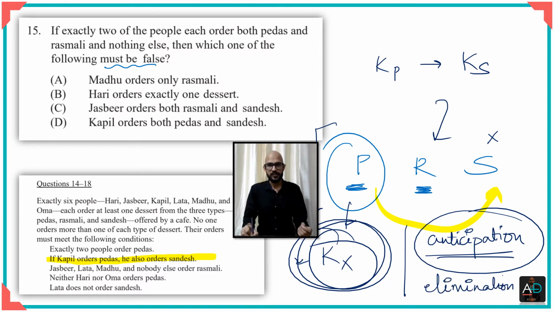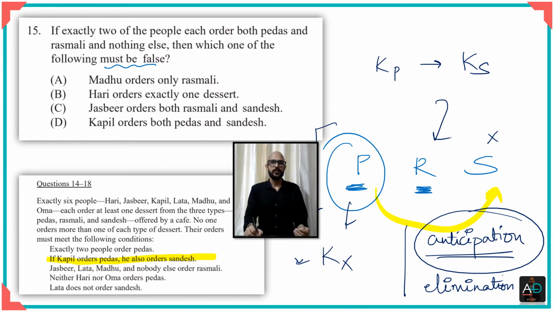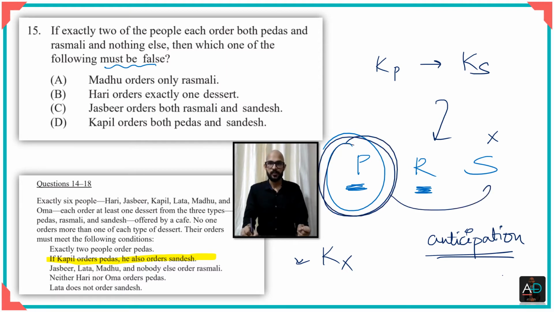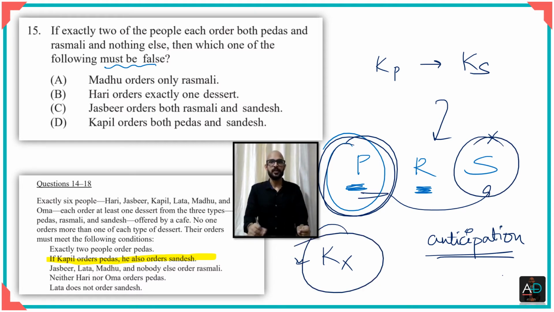So you always keep elimination and anticipation as your 2 choices when you solve these questions. Now, I anticipate that when Kapil orders peda, he should have ordered sandesh. So if sandesh has not been ordered by these people, then I'm sure Kapil has not ordered pedas.